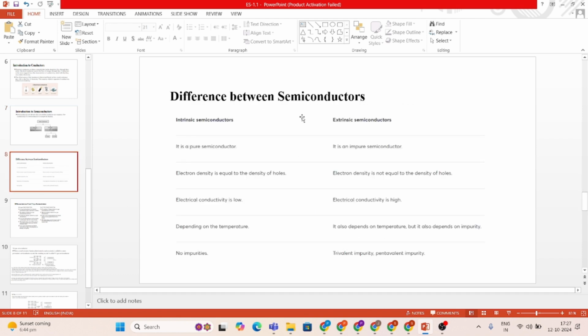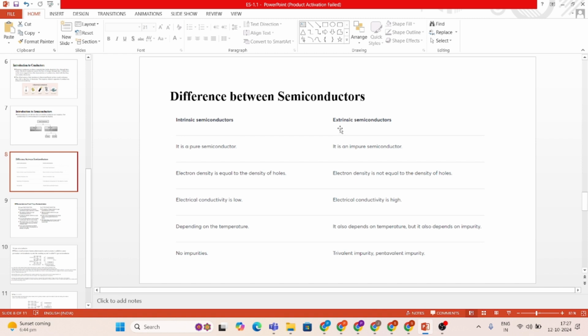Here is the difference between semiconductors. An intrinsic semiconductor is a pure semiconductor. Electron density is equal to the density of holes. Electrical conductivity is low, and it depends totally on temperature. In an intrinsic semiconductor, there is no impurity.